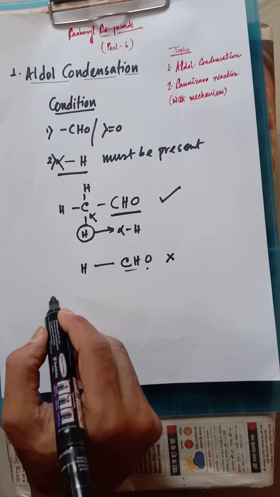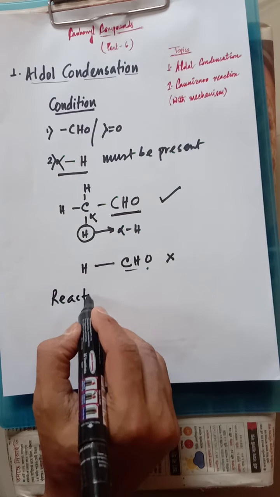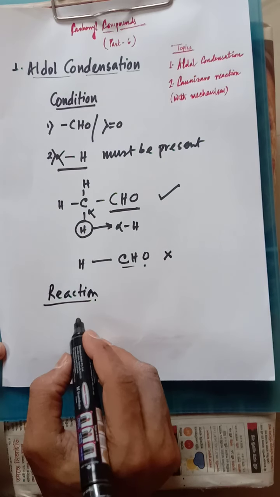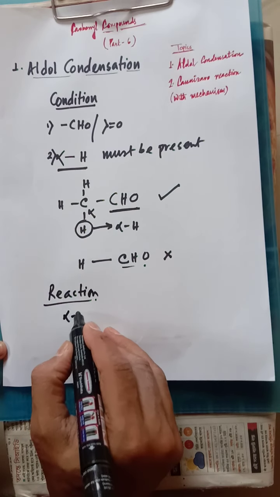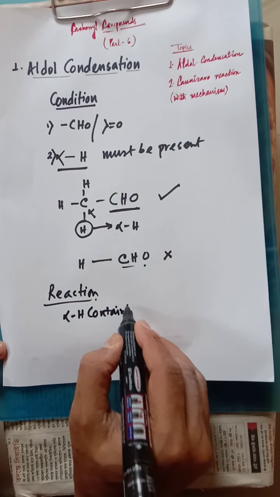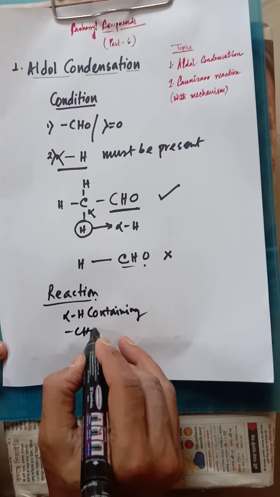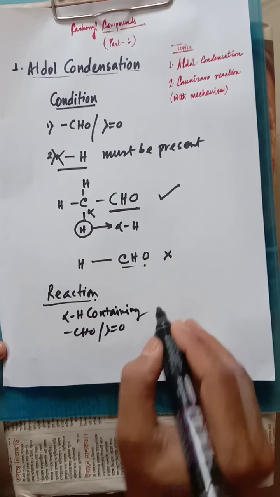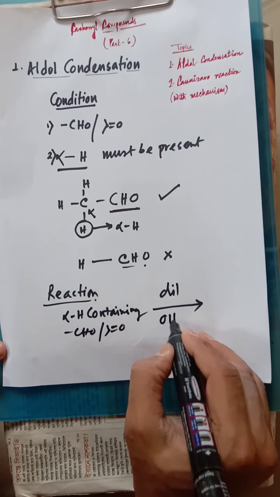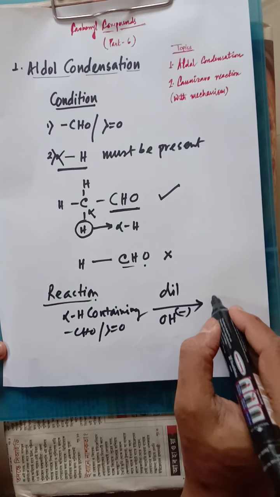So moving toward the reaction part. Now, how does the reaction happen? Whenever an alpha hydrogen containing aldehyde or ketone reacts in dilute OH, basic or alkaline medium, it will produce aldol.